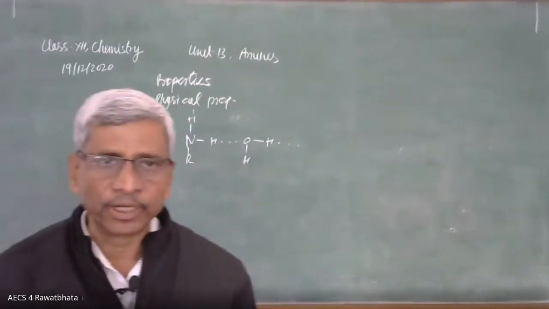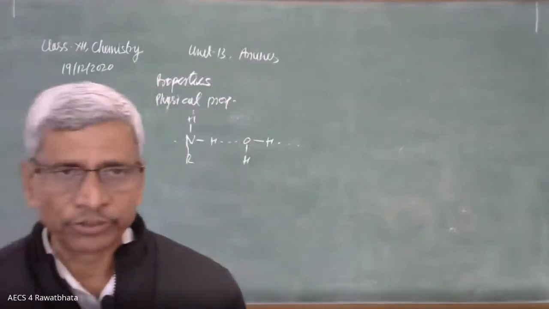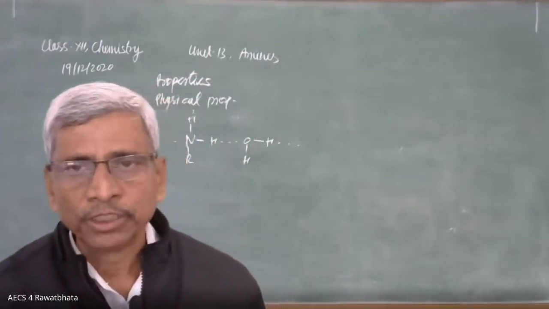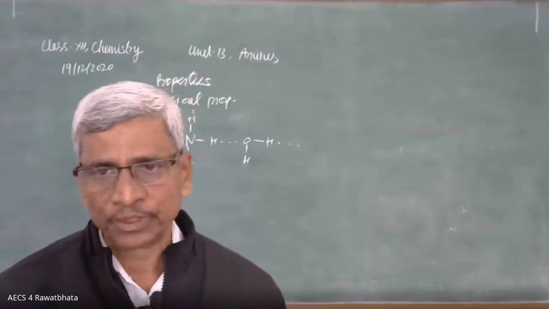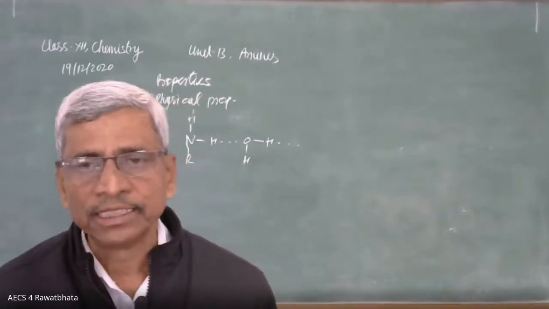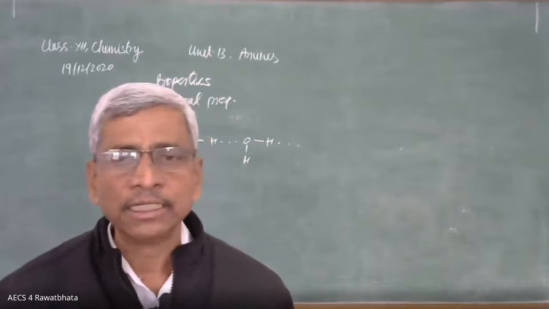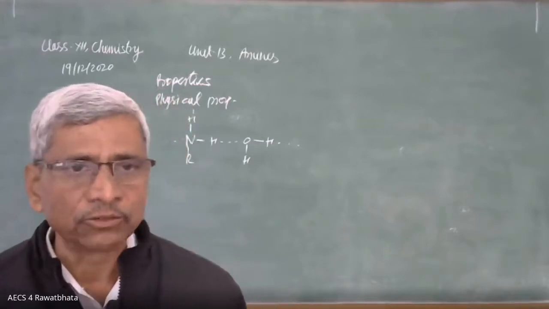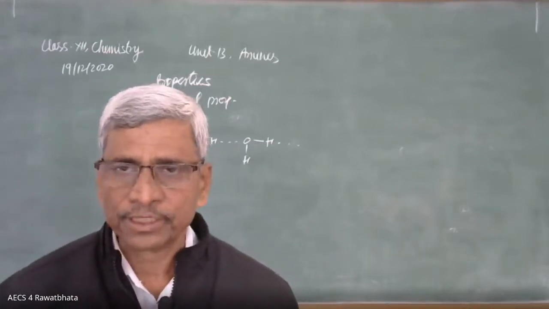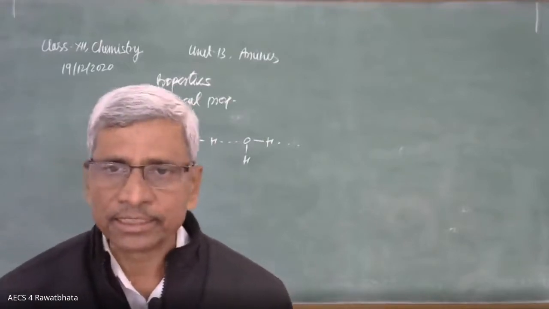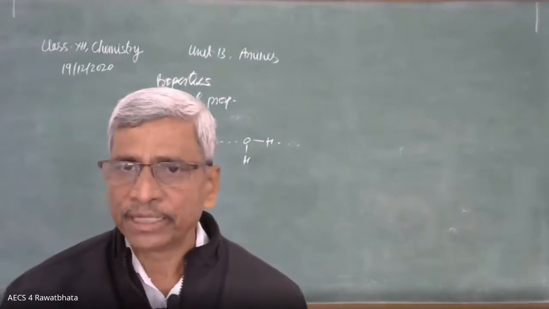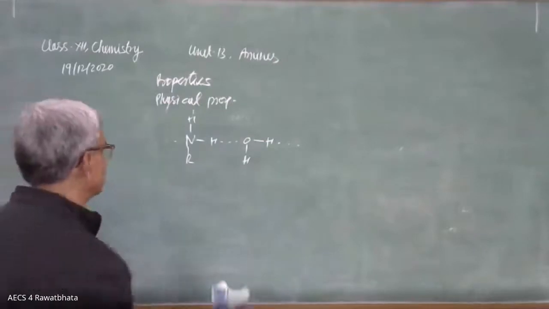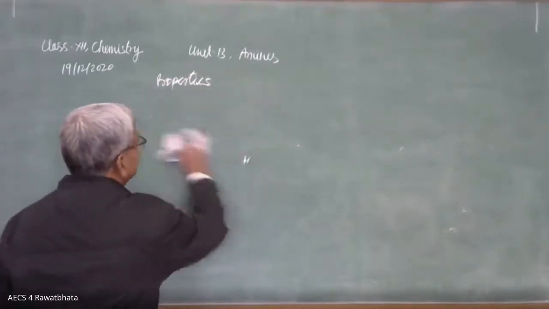Lower amines are soluble in water. They are able to form hydrogen bonds. But when carbon atoms are more, then there is no hydrogen bond formation due to the bigger size of the alkyl group. That's why they are insoluble. Higher amines are insoluble in water. They are soluble in organic solvents like acetone, like ether. Okay, beta? That is about solubility. Aniline is insoluble in water because of the big size of the benzene ring; the hydrogen bond is not stabilized to a greater extent. So these are the physical properties.